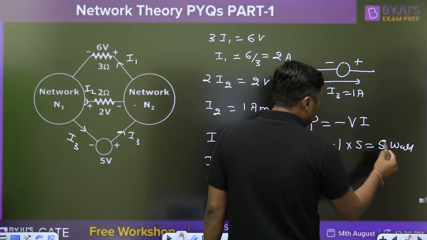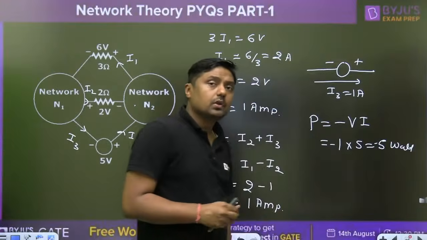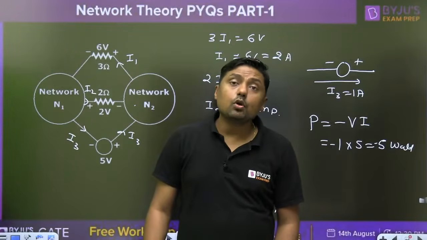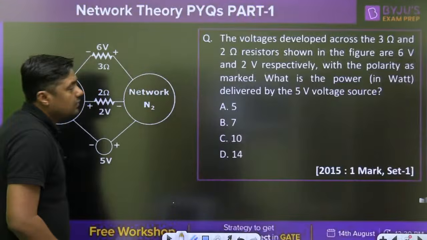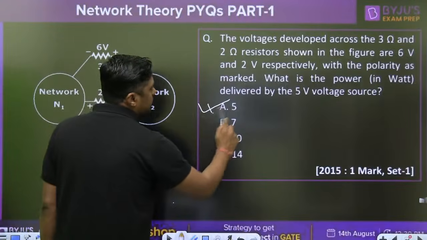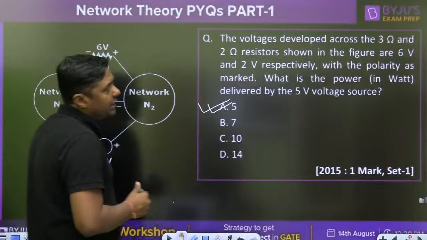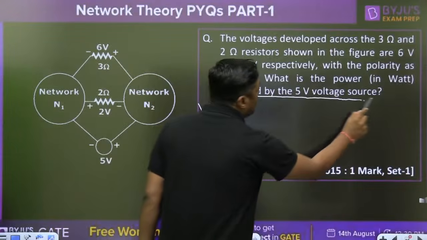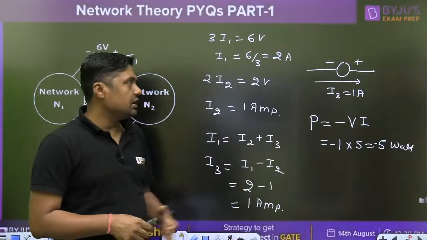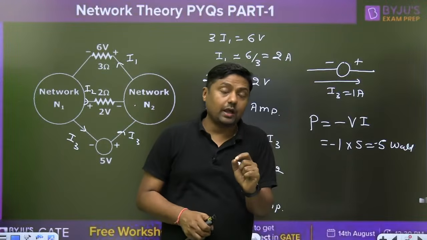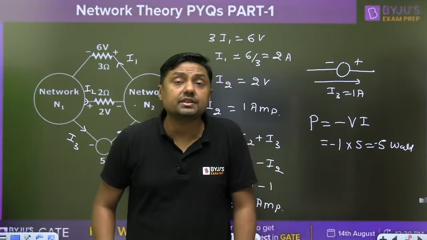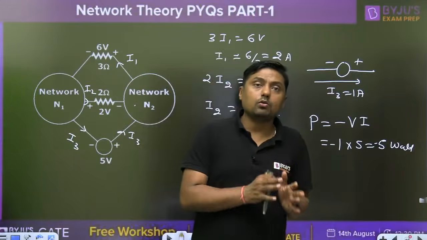We are not going to use the minus sign because it is already asked what is the power delivered. That is 5 watt, answer A. But according to sign convention, if the current enters through the negative and leaves the positive, the power is negative, and negative power means it is delivered by that particular element.